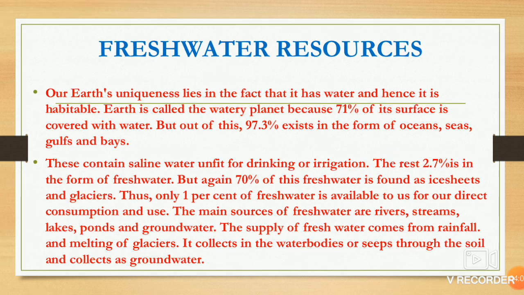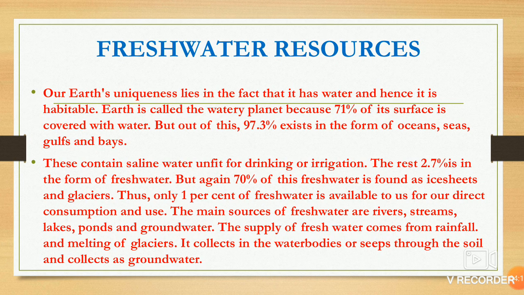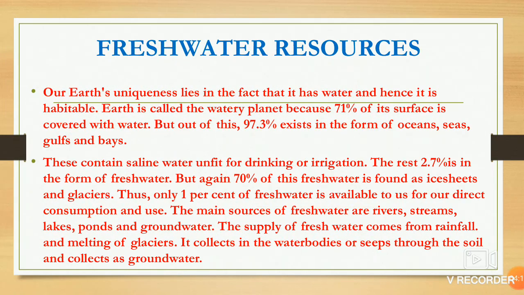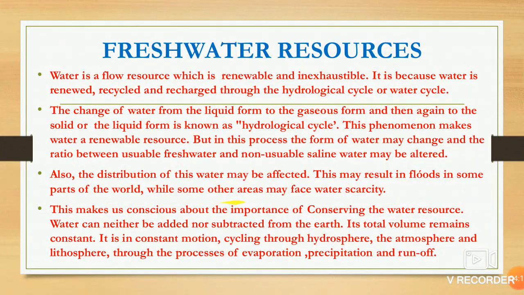You have learned that water is a flow resource, meaning it is renewable and inexhaustible. So water is renewed, recycled or recharged through the water cycle, the hydrological cycle.